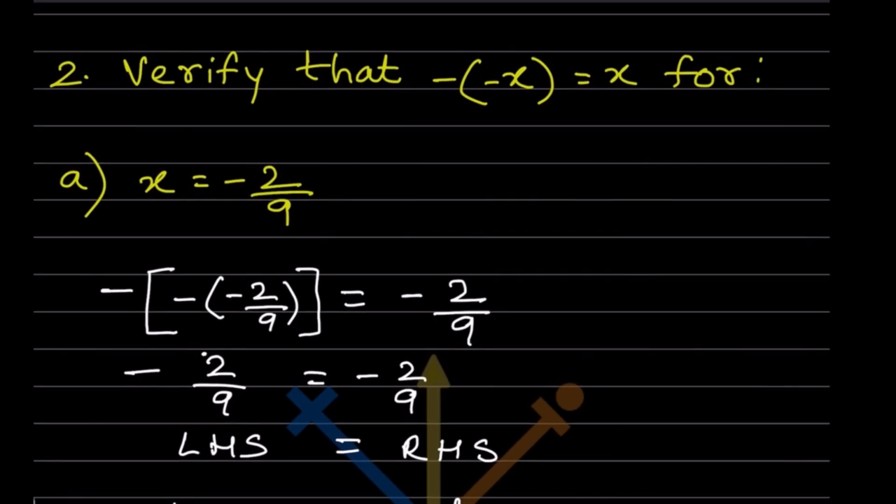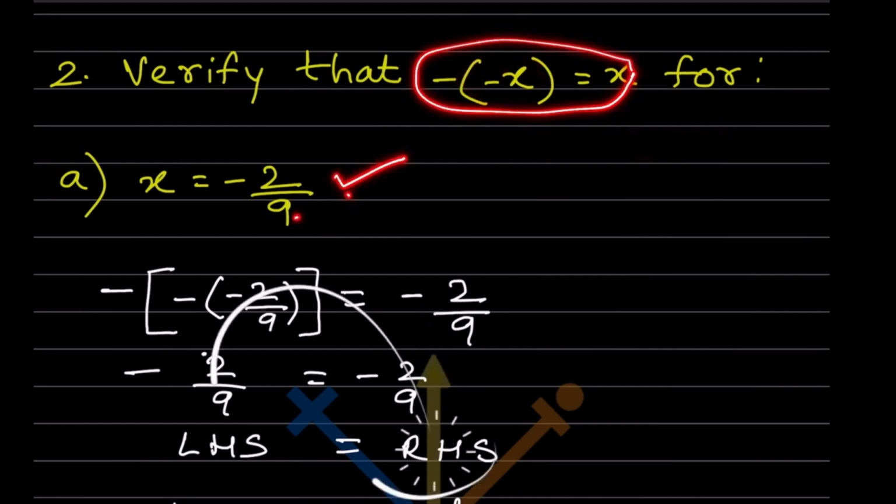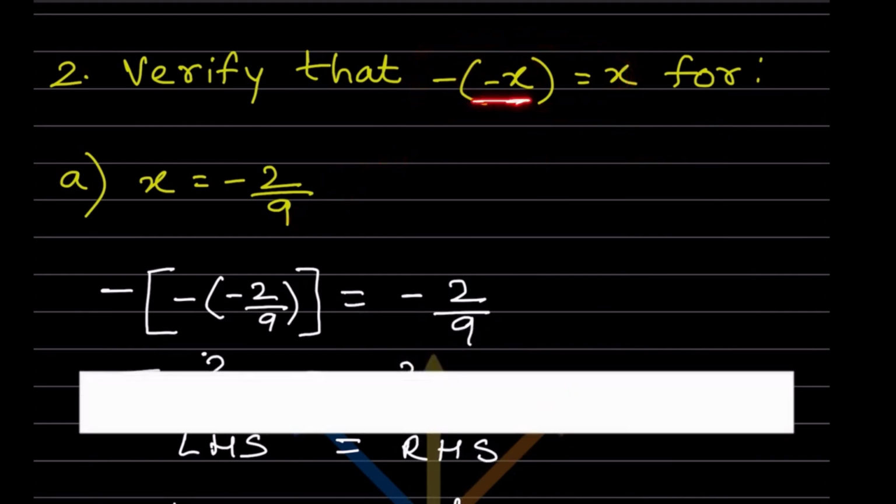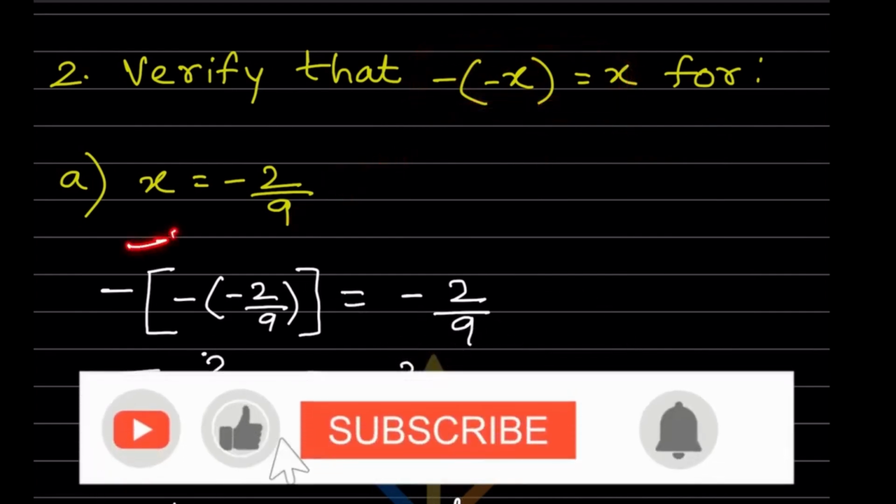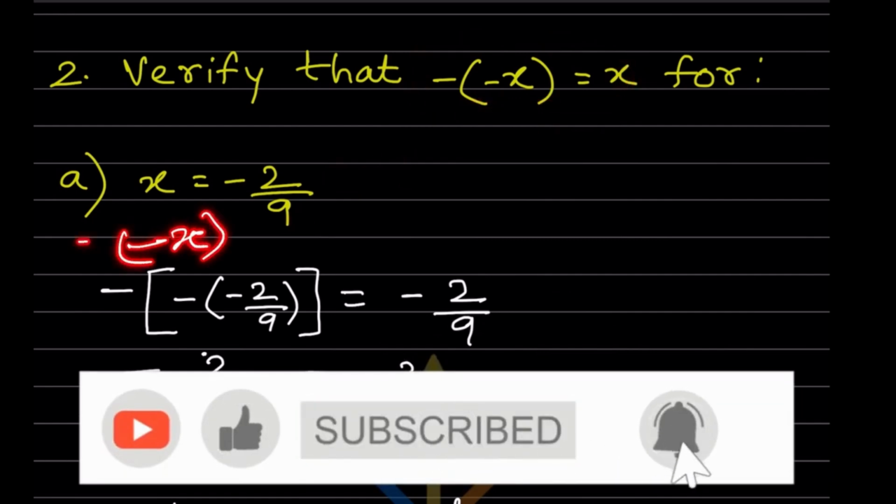Now here they said verify that minus of minus x is x for, here when you put your minus into minus, so whenever there is a bracket, that means that is a multiplication over here. So minus into minus is going to be plus, so that is going to be x. So you have to see that it is in this form. So this is given x is minus 2 by 9.